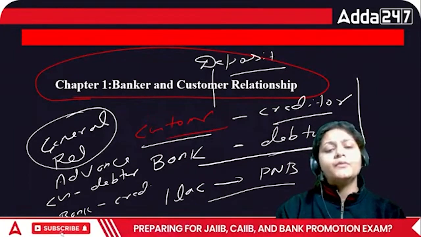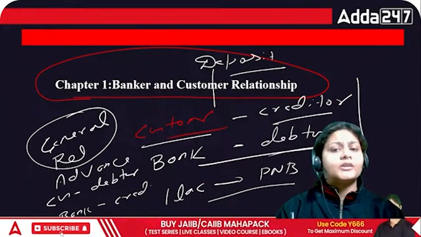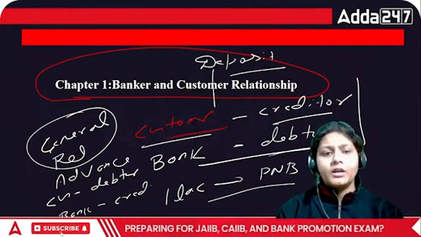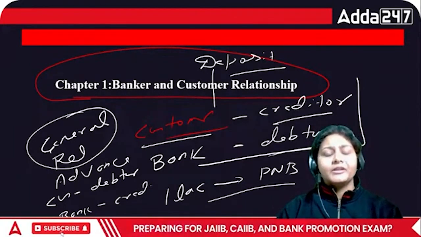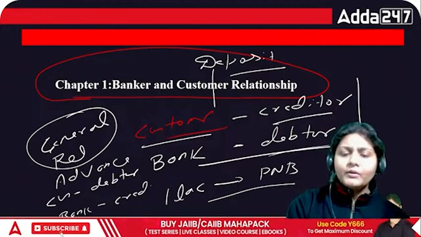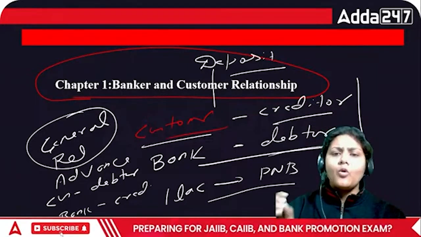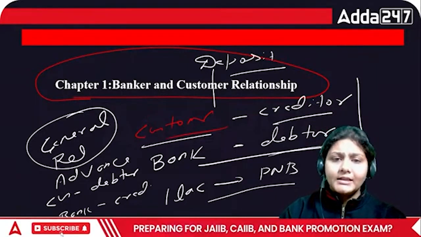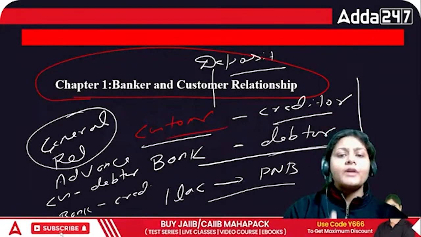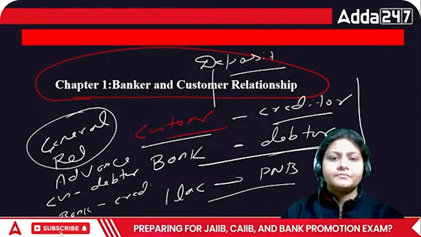But only one condition is here, that the bank requires some security or maybe some document if they are providing you the loan. Only this is the difference. Otherwise, the general relationship between the bank and the customer is that the customer is always the creditor and the bank is the debtor. But in case of advances, this relationship is exactly opposite.